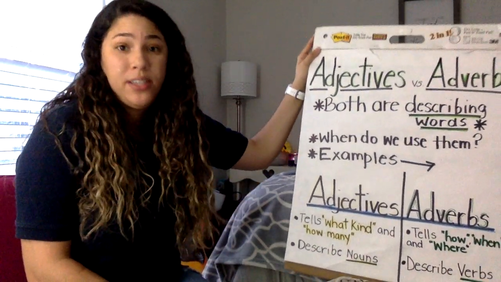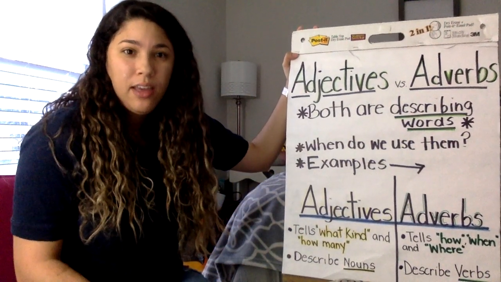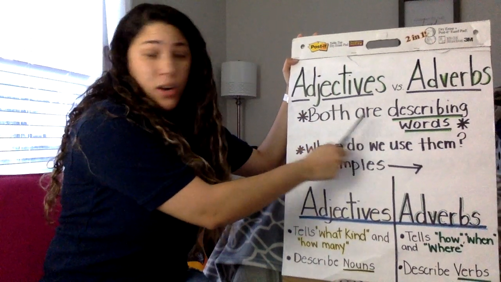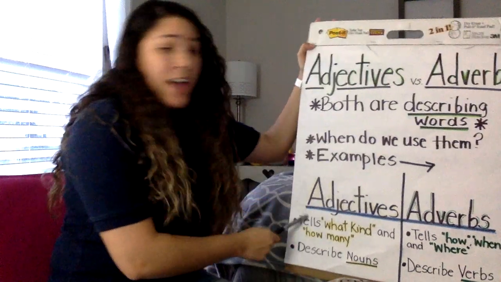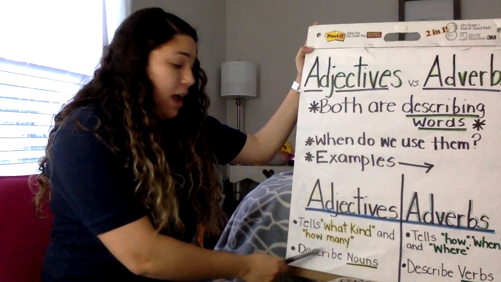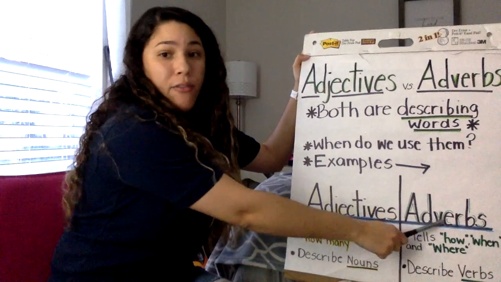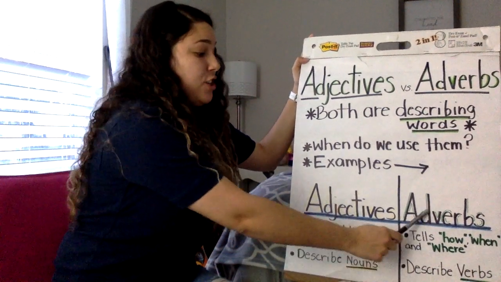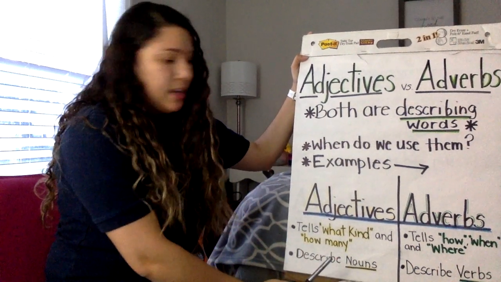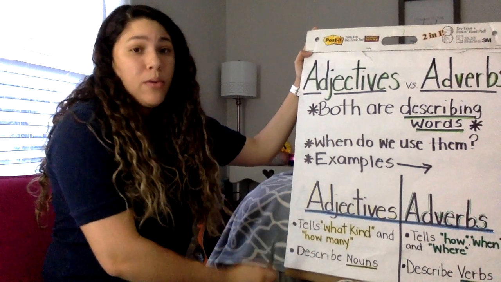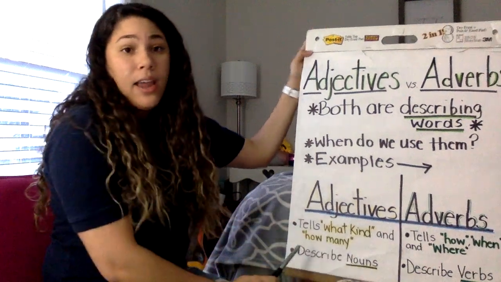So, let's first talk about the difference between adjectives and adverbs because I feel like some of us are struggling since they're both describing words. It can be a little confusing, but the difference is adjectives describe nouns and adverbs describe verbs. Remember, we said adverbs, part of the name is like they're adjectives that describe verbs, okay? And adjectives describe nouns, like I said. You have to remember these questions when looking at adjectives and these questions when you're looking at adverbs.